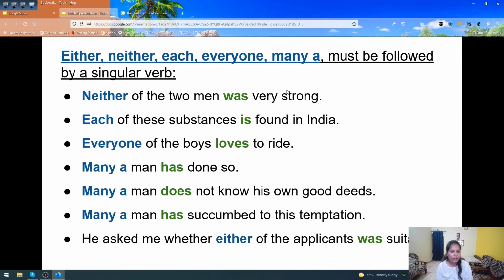He asked me whether either of the applicants was suitable. So here, after this word "either," the verb which is coming is singular. He asked me whether either of the applicants was suitable.